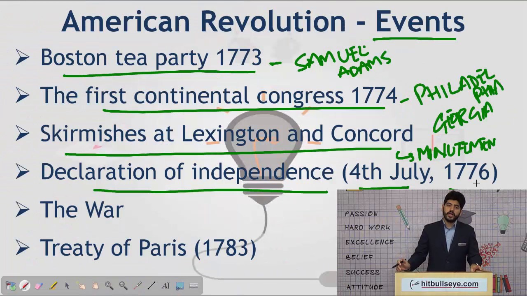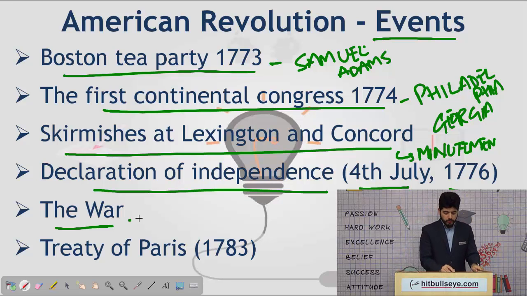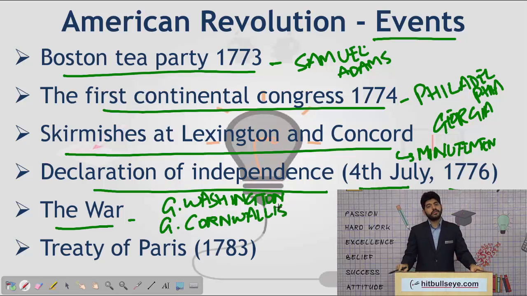After that, they indulged in warfare. In warfare, there were two sides again. The American people being represented by General Washington, and on the other hand, the British being represented by General Cornwallis. In this, obviously, the Americans headed by General Washington won the battle and won the war, and the Britishers had to surrender.